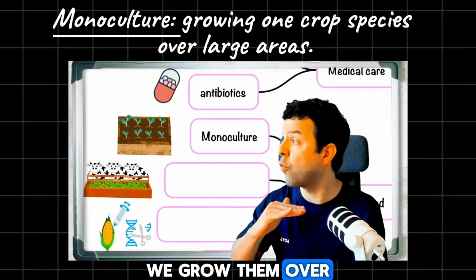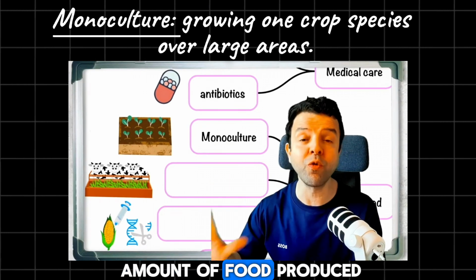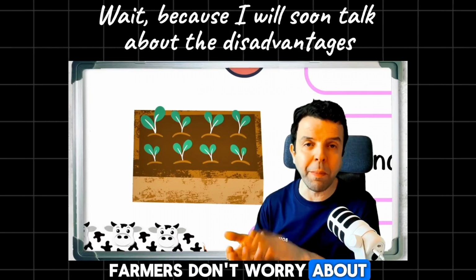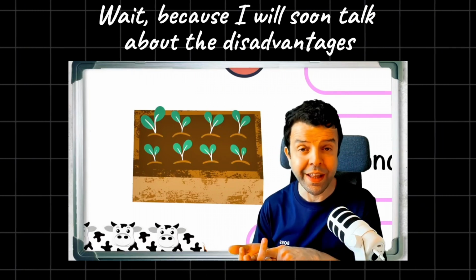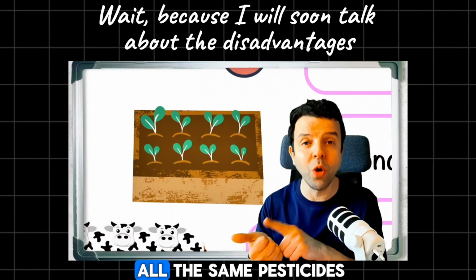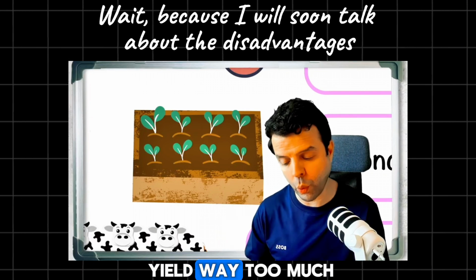We grow them over large kilometers, and that makes the amount of food produced very large because farmers don't worry about treating plants differently. They give them all the same amount of water, all the same fertilizers, all the same pesticides. So this increases the yield way too much.